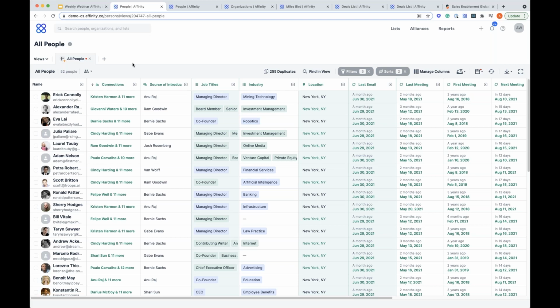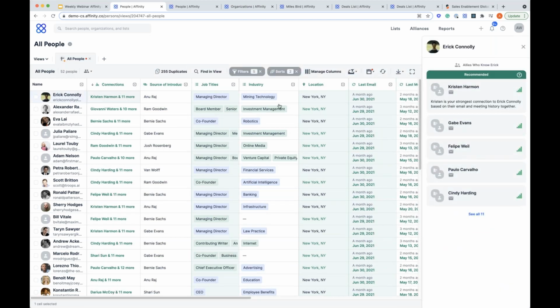And what I really want to draw your attention to is a really unique identifier here for Affinity, and that's going to be this connections column, because this is where you're able to drive those relationship insights. So you can see who on your team knows Eric. You can see the strength of that relationship. So you can see Kristen here has 100 out of 100 with Eric. That's a pretty strong relationship score that you're seeing. And you know that that's based on that communication data. So there's truth to that.